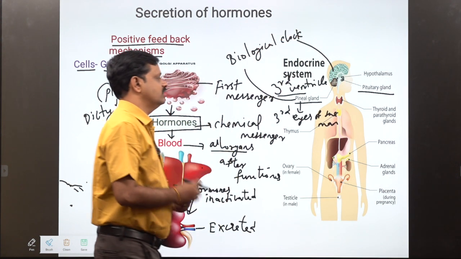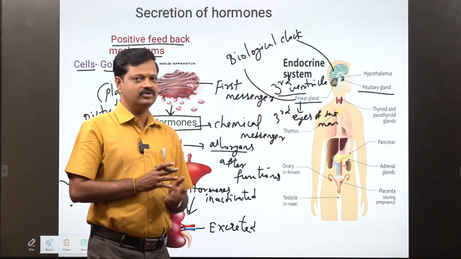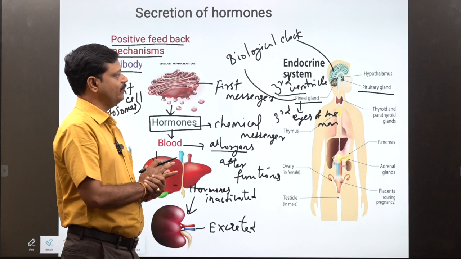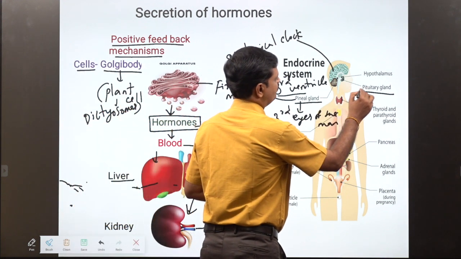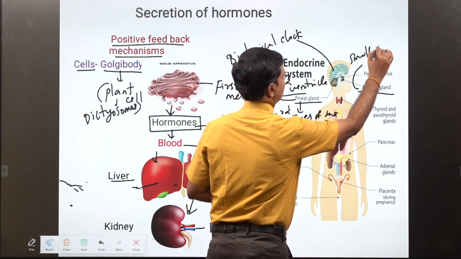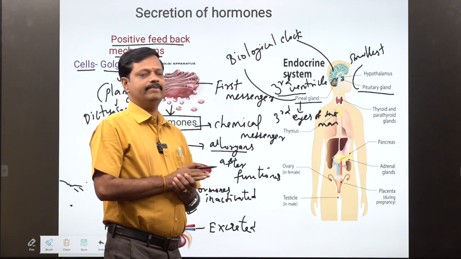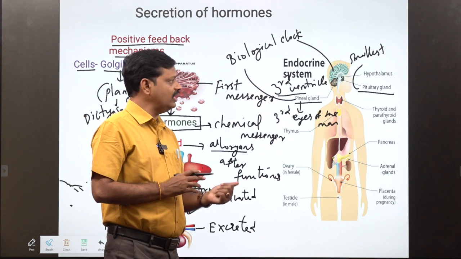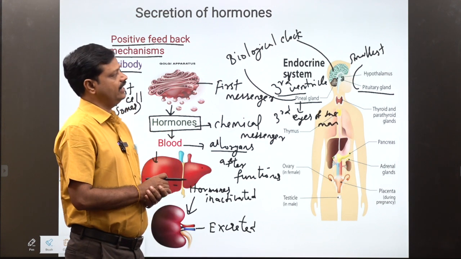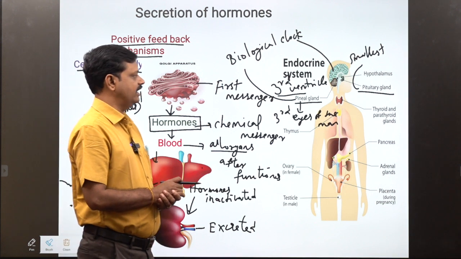Why is it called the biological clock? It is involved in the sleep and wake up cycle, so it is called the biological clock. And the pituitary gland is the smallest endocrine gland. The pituitary gland is called the master gland. Why is it called the master gland? It controls other endocrine glands. So it is called the master gland and is the smallest endocrine gland.